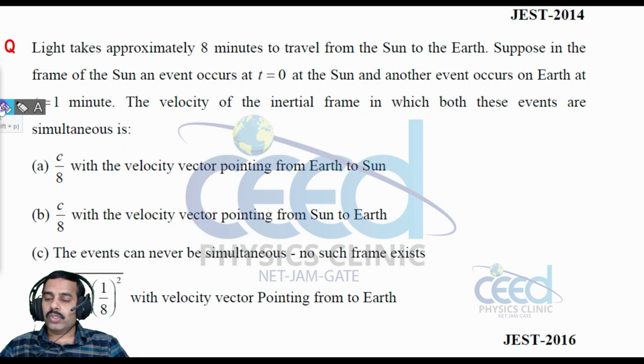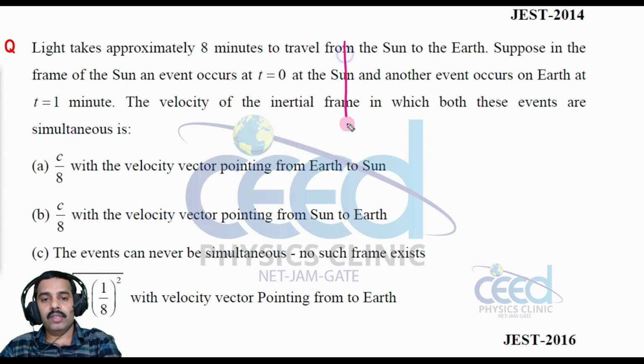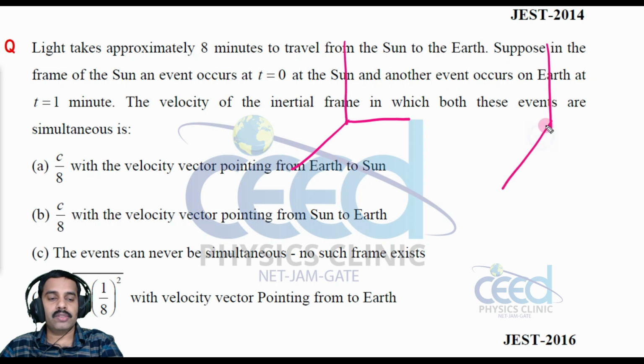So in this question I am considering this is my earth frame, and this is my sun frame, right, and the velocity of light, that taken as I measured from the frame S dash, that is given 8 minutes. That means the spatial separation delta x dash, that is given in the frame S dash.